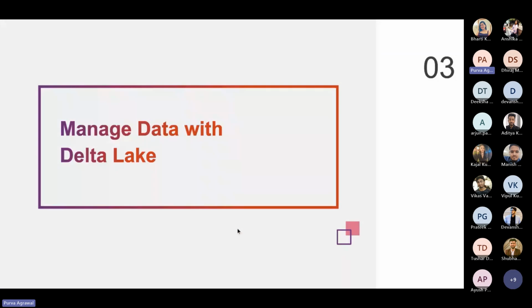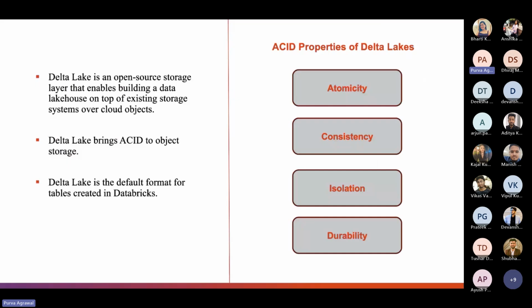So moving to the third topic of our agenda, manage data with Delta Lake. Let's understand what a Delta Lake is. Delta Lake is an open source storage layer that enables building a data lakehouse on top of existing cloud storage. It is not a proprietary technology or a storage format or medium or any database service or data warehouse. It is open source.